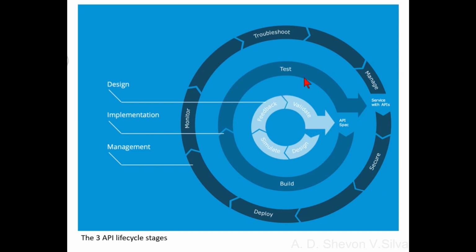Here are the three distinct stages of this product-centric lifecycle: design, implementation, and management. Design. The first step in API lifecycle is design. When the API is created, designing an API starts with an outside-in perspective, beginning with an interface or contract of API.